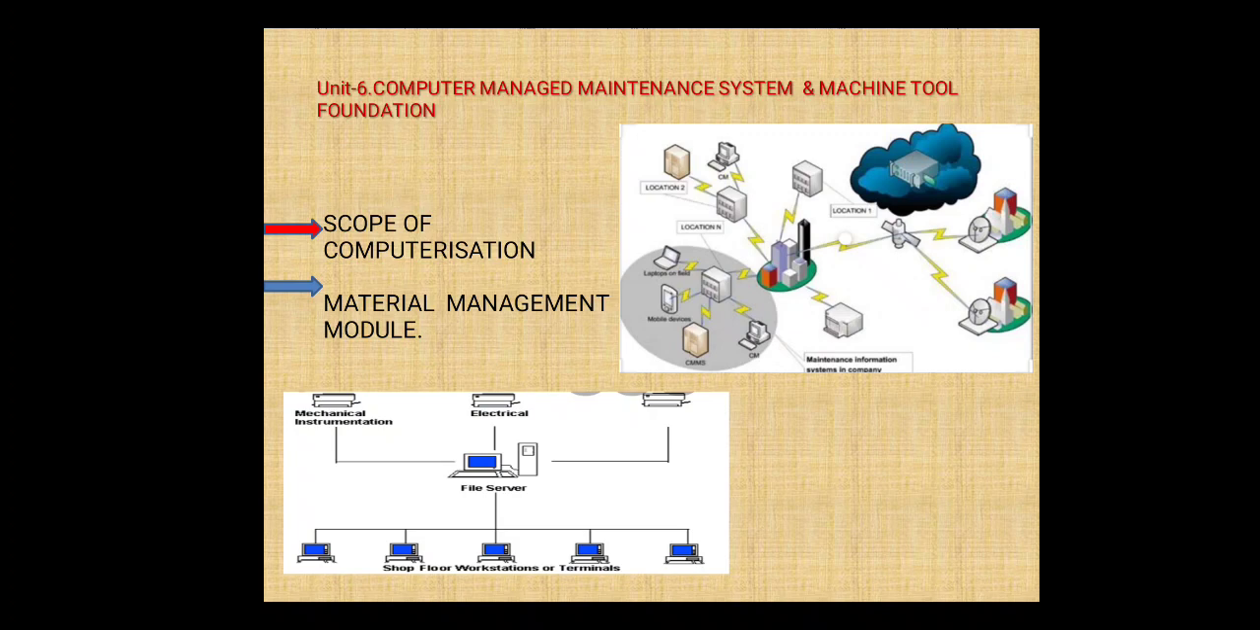So the next slide, next point, scope of computerization. Okay, so after computerization, what type of scope are we having, what type of developments are we having? We're going to see that in this point. Computerization, that is the computer managed maintenance system, CMMS, covers the total maintenance management system. Some of the branches, subsystems that can be covered in CMMS are given here.